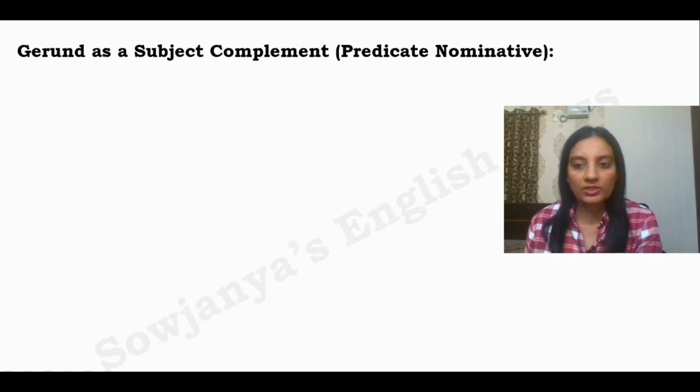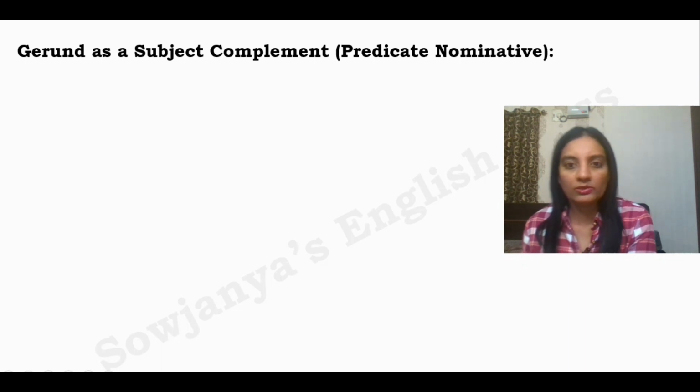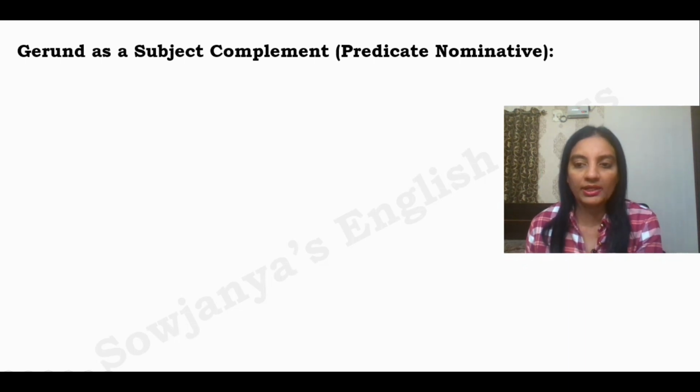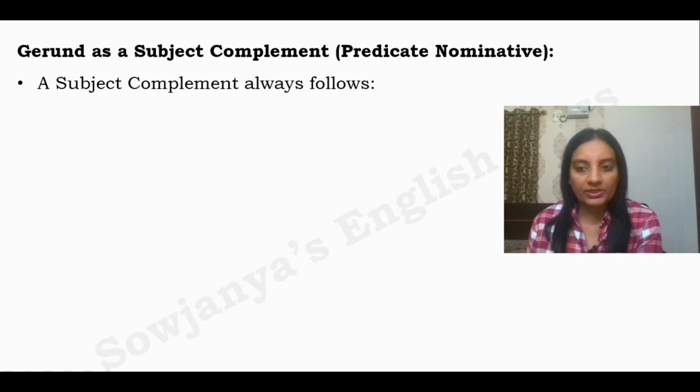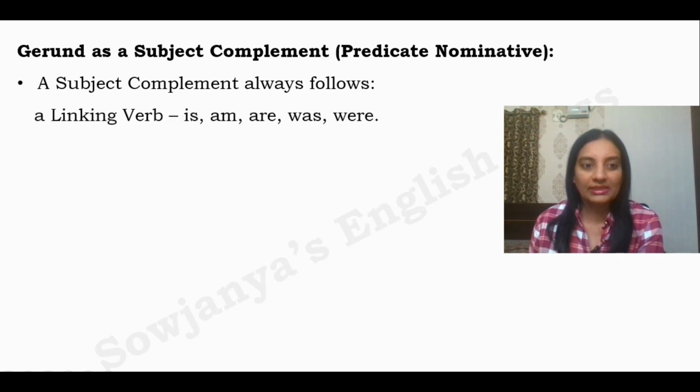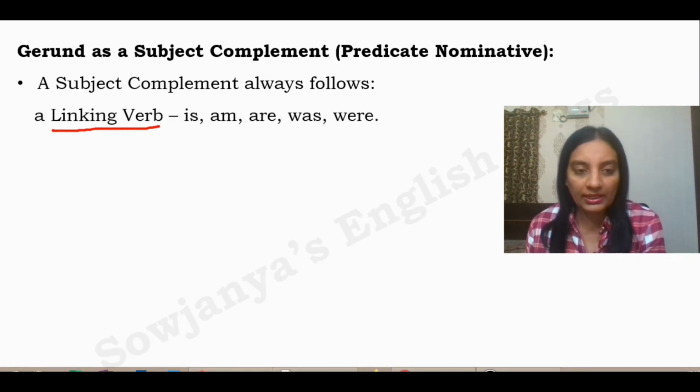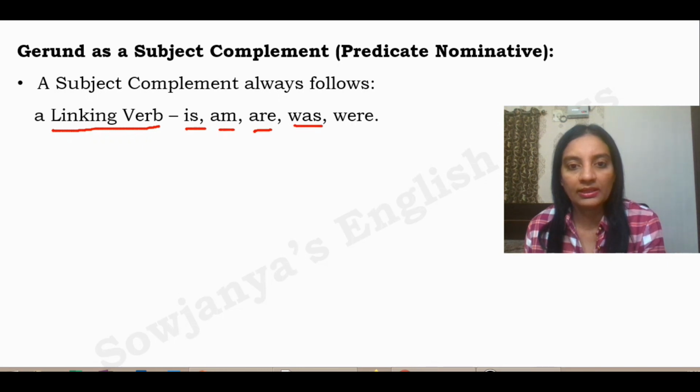Gerund as a subject complement. Subject complement is also called a predicate nominative, or predicate adjective if it includes an adjective. Let us see what it is. A subject complement always follows a linking verb. Linking verbs are nothing but the be forms: is, am, are, was, and were.